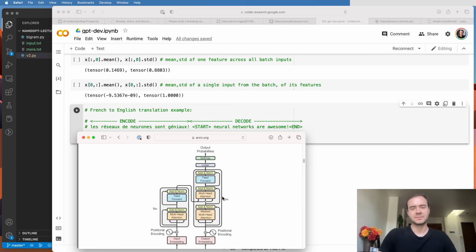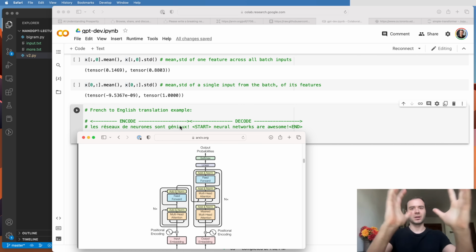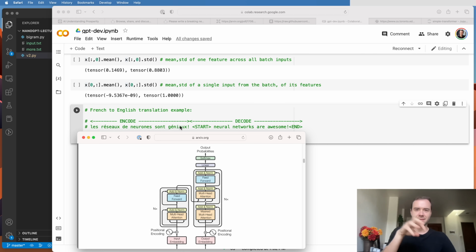Unlike what we did, they want to condition the generation on some additional information. And in that case, this additional information is the French sentence that they should be translating. So what they do now is they bring in the encoder. The encoder reads this part here. We're only going to take the part of French, and we're going to create tokens from it, exactly as we've seen in our video. And we're going to put a transformer on it. But there's going to be no triangular mask, and so all the tokens are allowed to talk to each other as much as they want. They're just encoding whatever's the content of this French sentence.